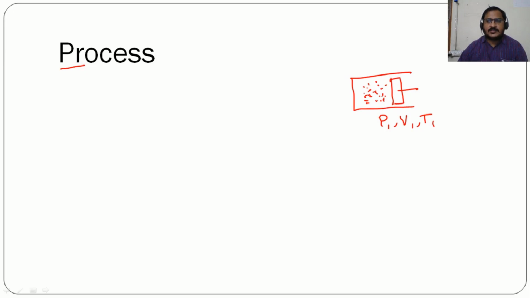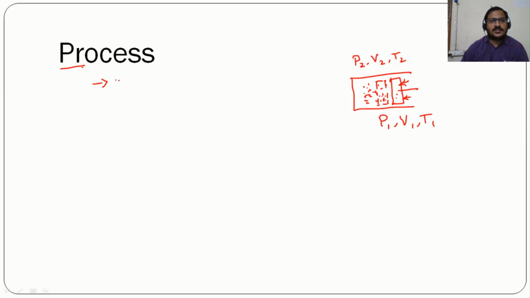Suppose some external work is acted upon this piston such that this piston is moving inwards. Then the pressure, volume and temperature change to P2, V2 and T2. Now see, in order to have a change in state from the first condition to the second condition, there should be some external force acting on the system such that these properties are varying. So this phenomenon, which is because of the change in state of the system, we call it a process.